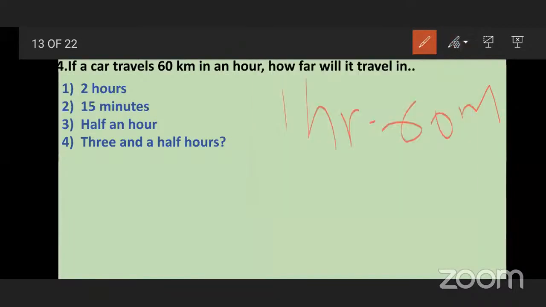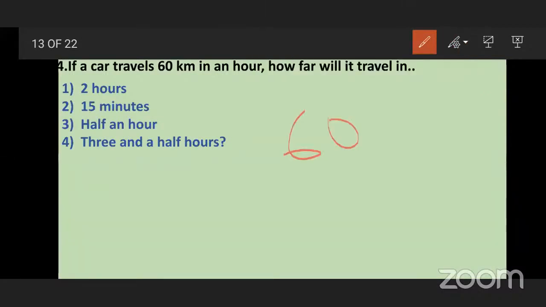Now see, 1 hour is 60 minutes, and it is given 60 kilometers in 1 hour. That means in 1 minute that car travels 1 kilometer. So in 2 hours how much will it travel?